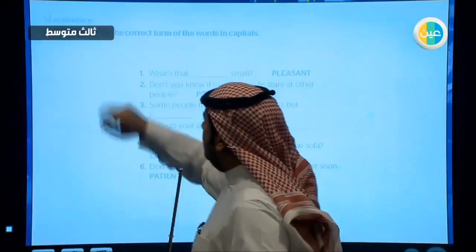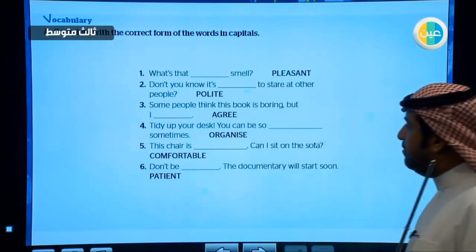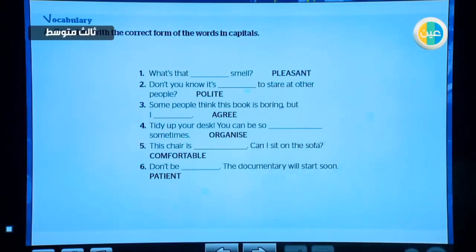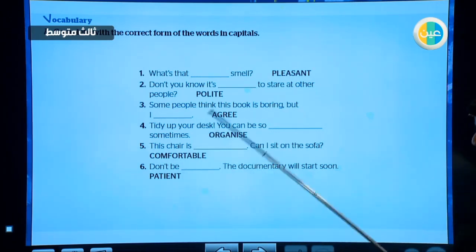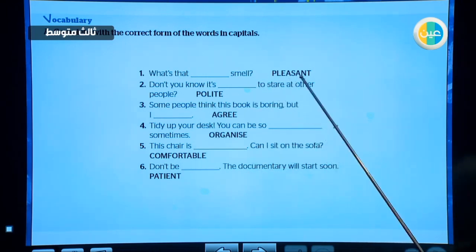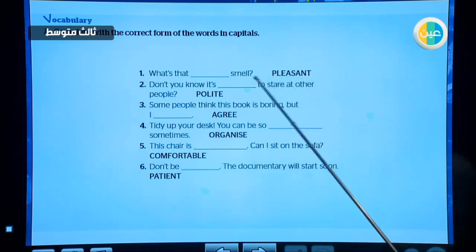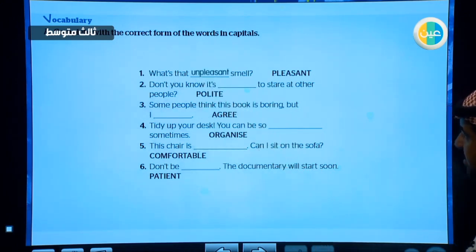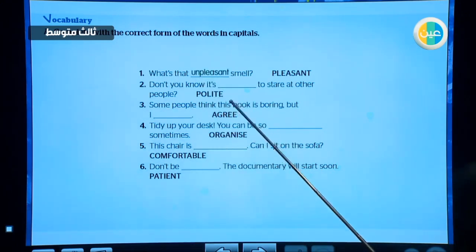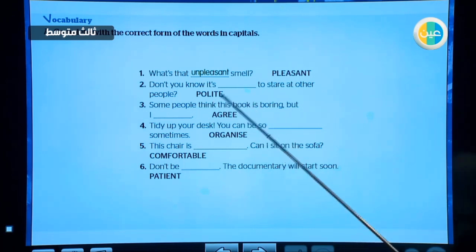All right. Here, maybe you remember the prefixes that give you the opposite meaning of an adjective or a verb. What's that smell? Yes, pleasant. What's the opposite of that? Excellent. Unpleasant. Do you know if it's polite?